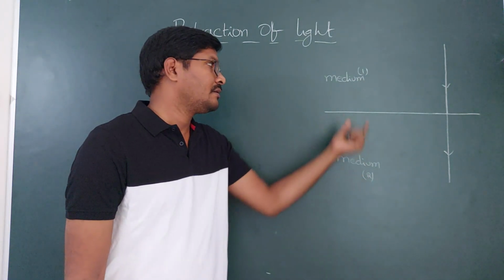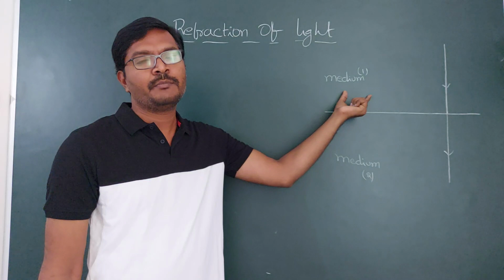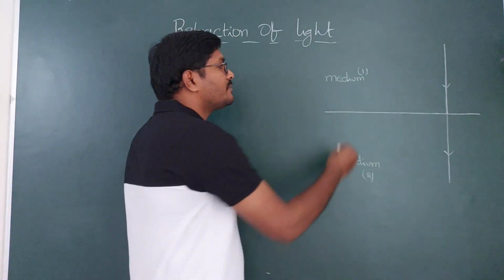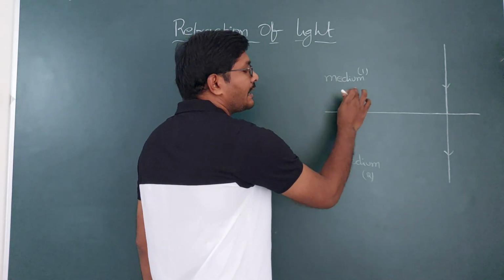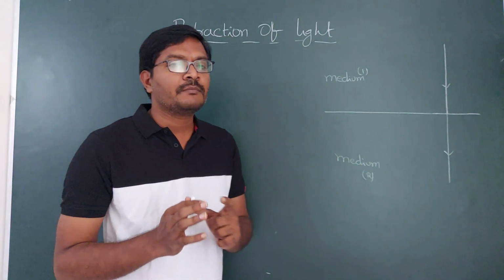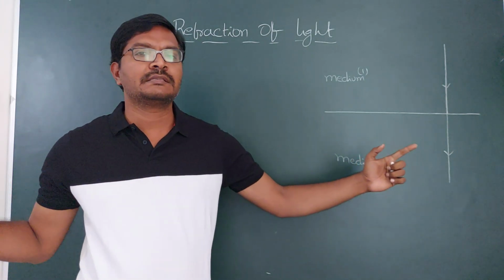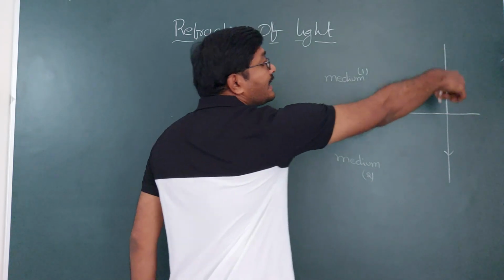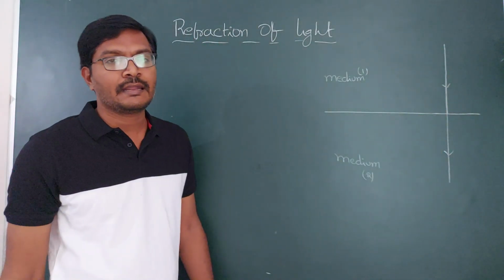Why? Because in this medium there may be more gap between the particles. Suppose we consider this one the rarer medium and this one the denser medium. A rarer medium is nothing but one where the gap between the particles is more. If the gap between the particles is more, the light can travel without collision in the rarer medium.